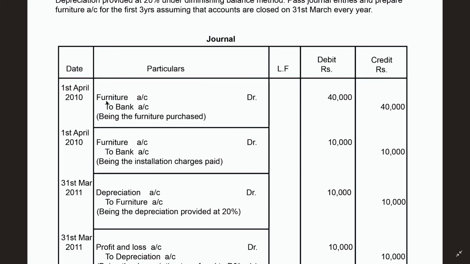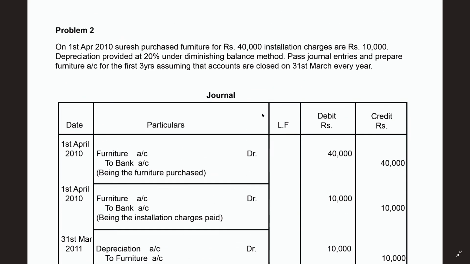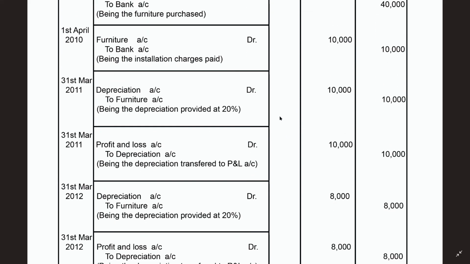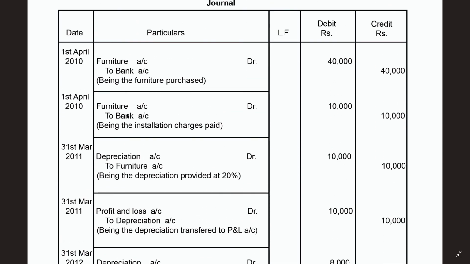So first journal entry, as in the first problem, same as if you had written machinery account debit to bank account, because here I am writing furniture account debit to bank account. Nothing changes. Whatever the amount is, post here 40,000 and 40,000. And now the next line, installation charges are paid rupees 10,000. Then for the installation charges, here furniture account debit to bank, being installation charges paid, 10,000 and 10,000.